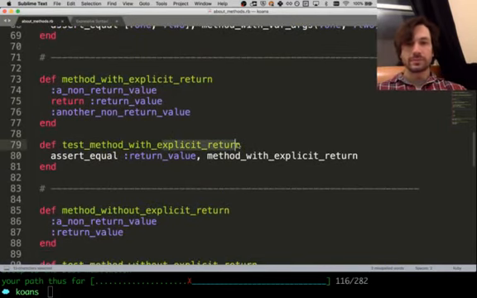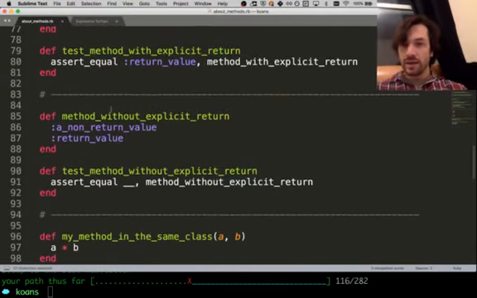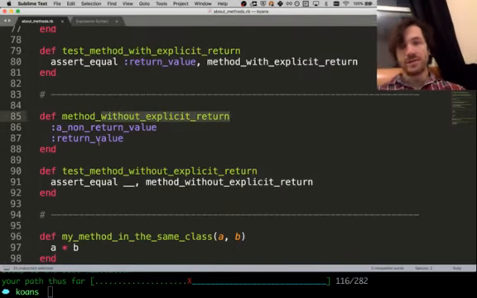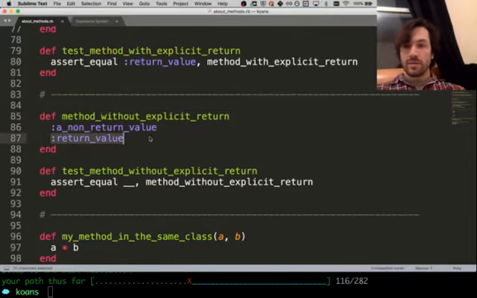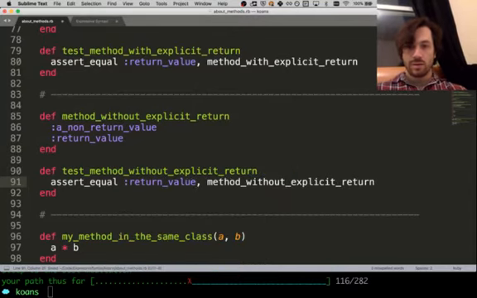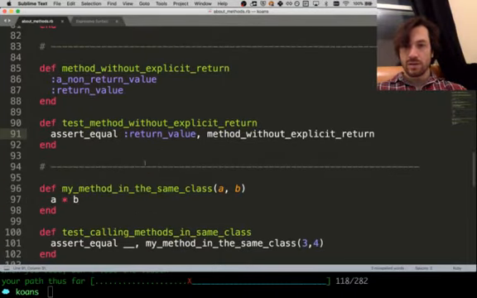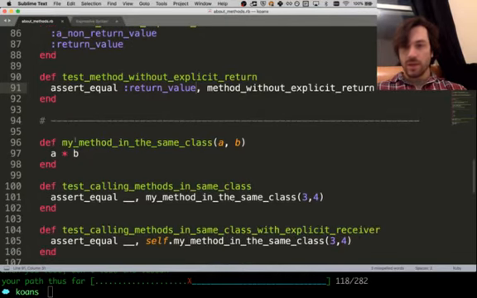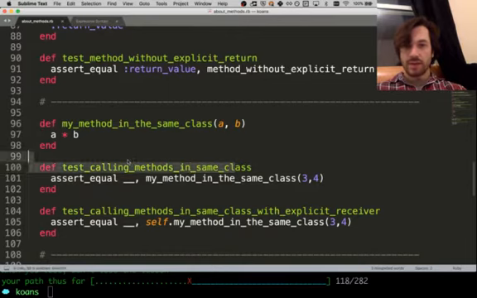Cool. So, but we can also be explicit. We can be like return this thing. Okay, so without explicit return, this is just what I was just saying. We don't need to say return, but it does return this return value. Right? Yep. We're on line 101. So, yeah, it does this, returns the last thing. Okay, so my method in the same class takes A times B. Calling methods in the same class.